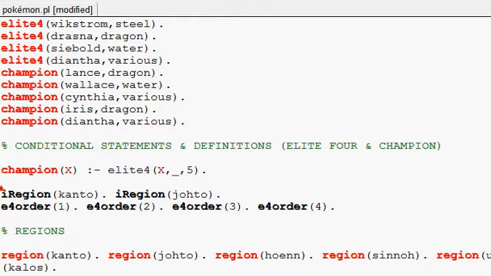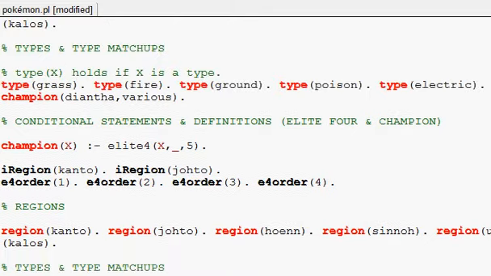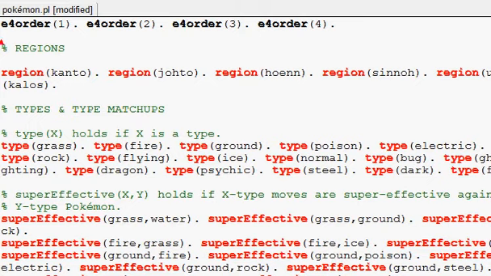So champion, you can verify that somebody's a champion, as we did with Wallace earlier, if they are Elite Four of any region, and they are the 5th. Regions, I've defined all of the regions, but I haven't done anything with it yet. And then we get into the types.